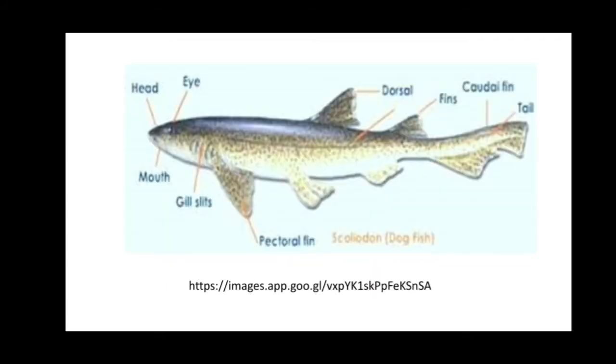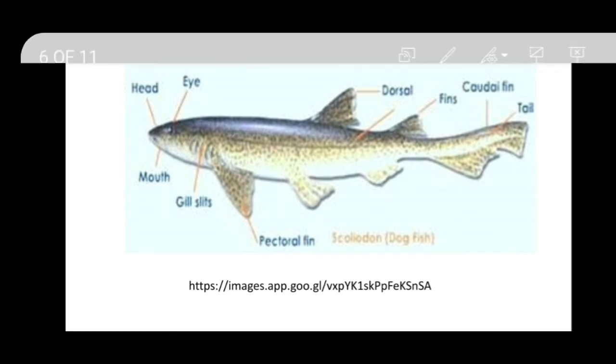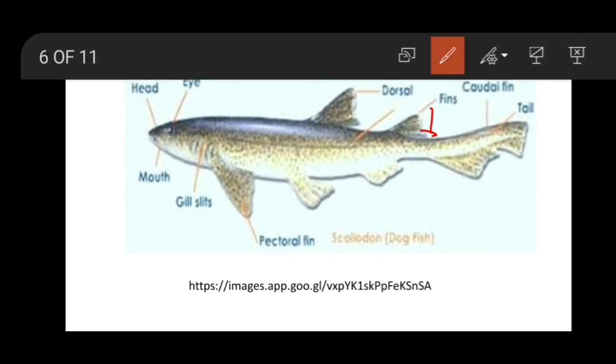Again you can see here the diagram. It shows the pectoral fin, gill slits present for aquatic respiration, mouth, head, and eye. The eye is provided with a nictitating membrane. Upper and lower eyelids are immovable. Dorsal fins are there, and this pit is known as the caudal pit, and these fins are the caudal fins.